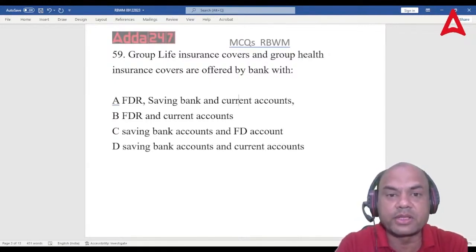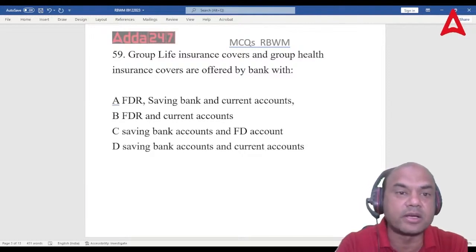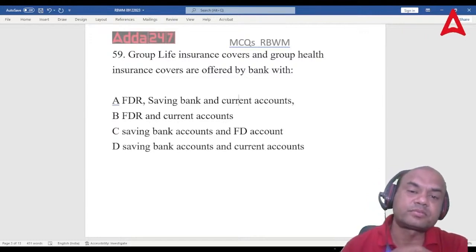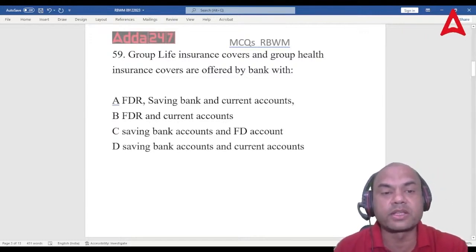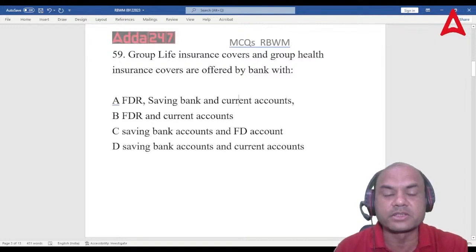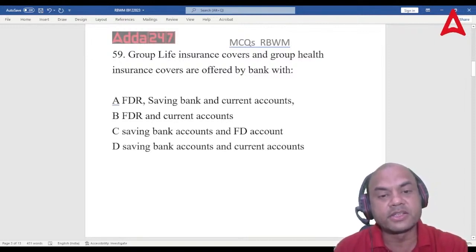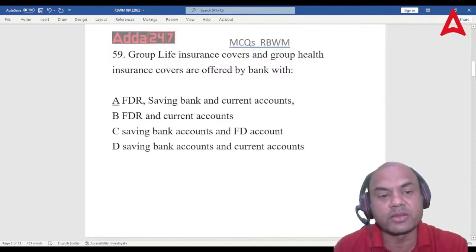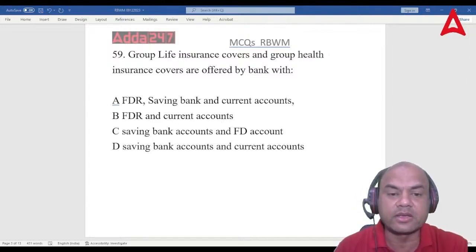You open the savings account with us and you'll get a health insurance. You'll get an accident policy. You'll get this policy, you'll get that policy free. Open the savings, current, FD account with us. So, what is the answer over here? Along with which products do I offer this life insurance and health insurance? With FDR, savings bank, current account, or only FDR and current account, or only savings and FD account, or savings bank account and current account. So what can be the answer? A, B, C or D? Think of it.